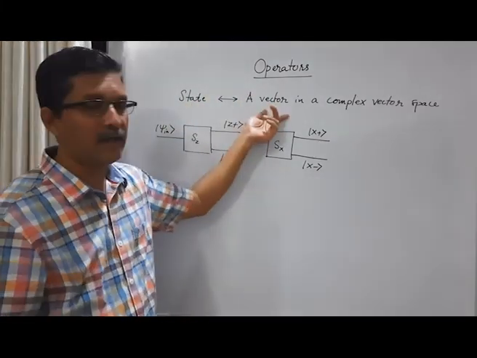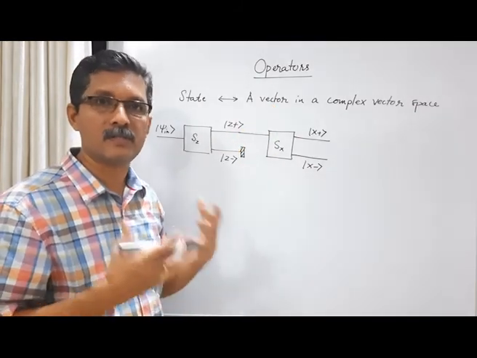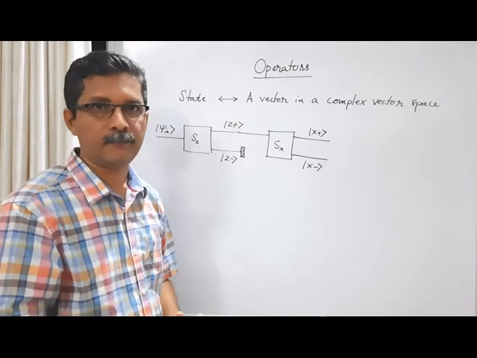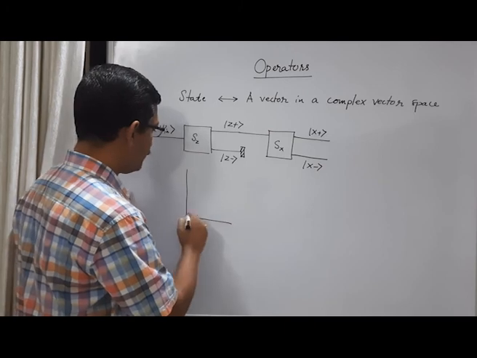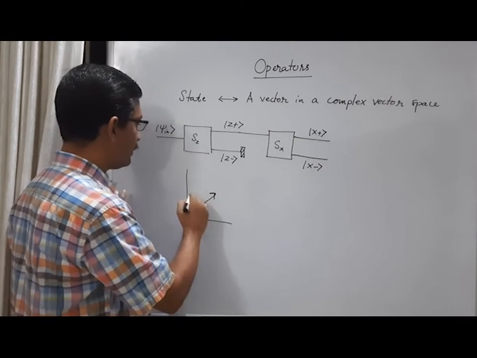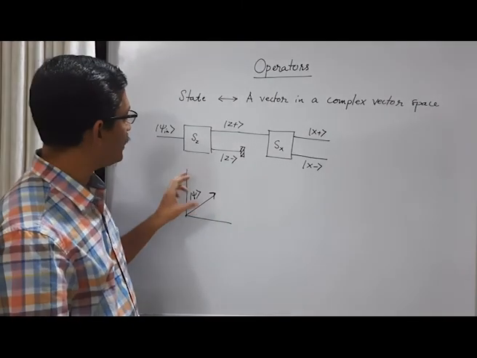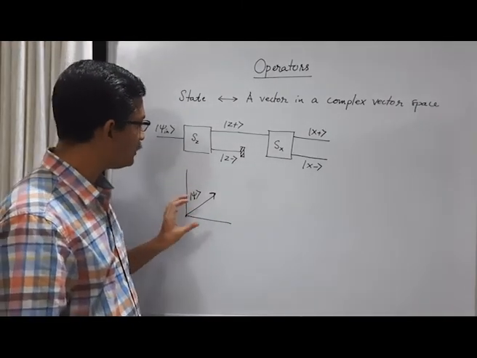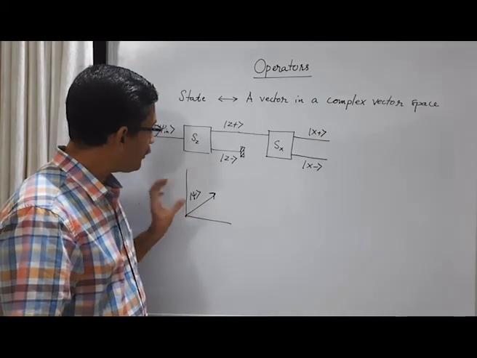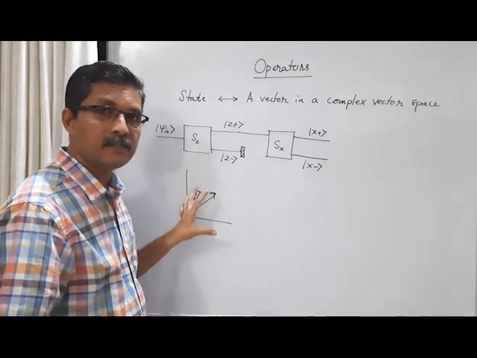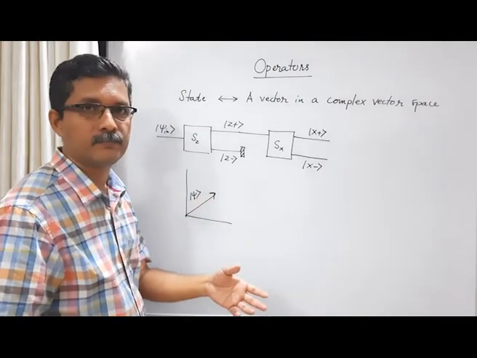State is represented by a vector, which means the physical quantity should be represented by something that changes the vector. If there is a vector in an abstract space, consider a vector like this, this is our state, then our physical quantity should be something that changes the state. A mathematical object that changes a vector is an operator.